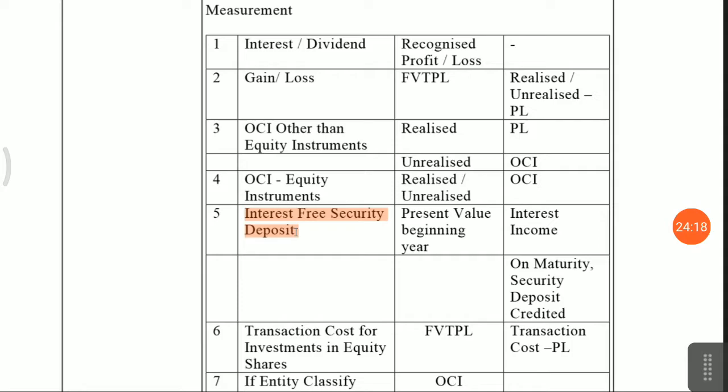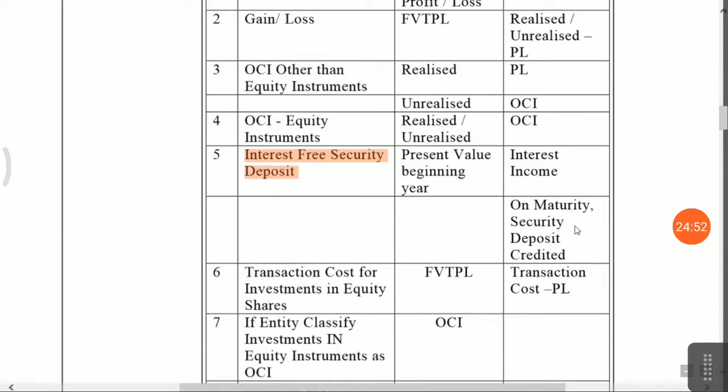As per the accounting standard, you have to do present value at the beginning of the year, and every year you have to provide the interest income. Every year you have to provide notional income on your security deposit. Accounting entry: security deposit account debit, interest income on security deposit, profit and loss credit side. That is notional income you have to book in your accounts. Clear? On maturity you will get your security deposit refund.